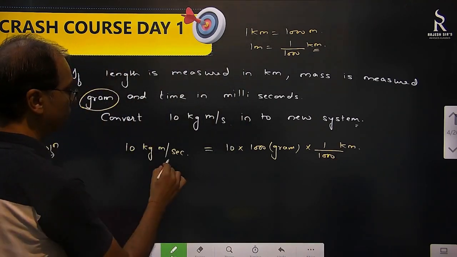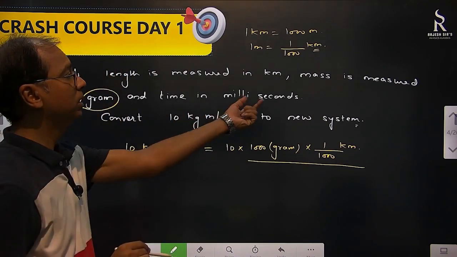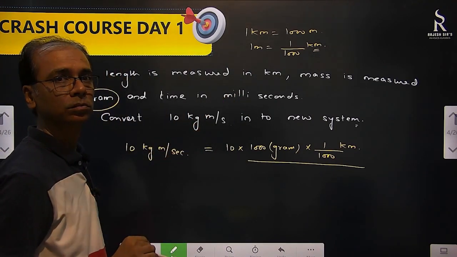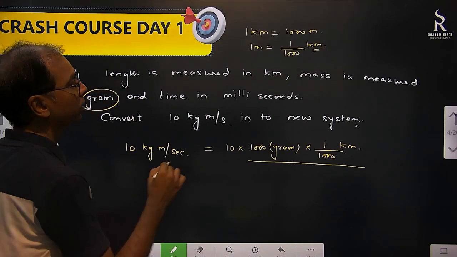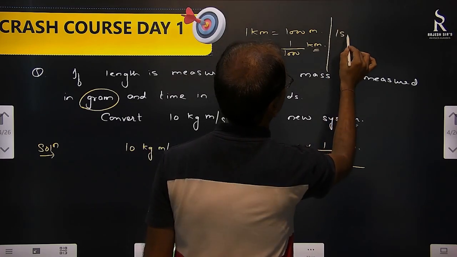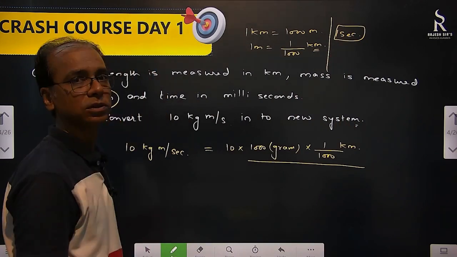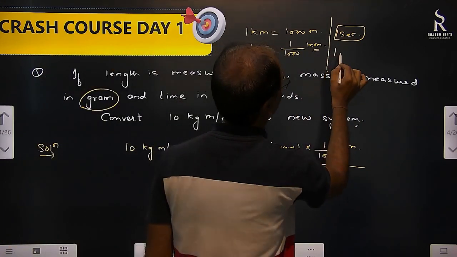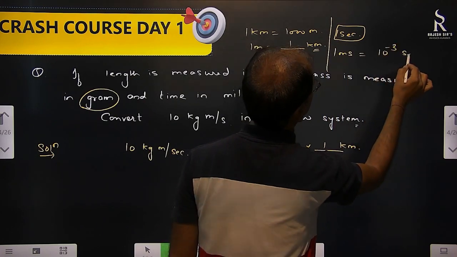Then we have per second. But second is time, and we want it in milliseconds. So what is the conversion factor? 1 millisecond is equal to 10 to the power minus 3 seconds.